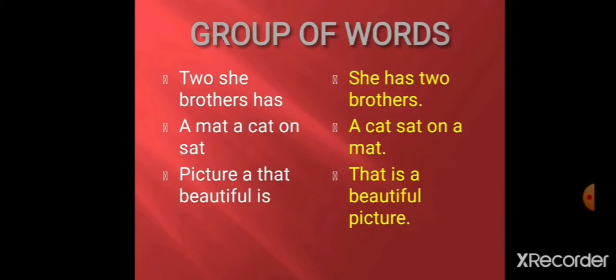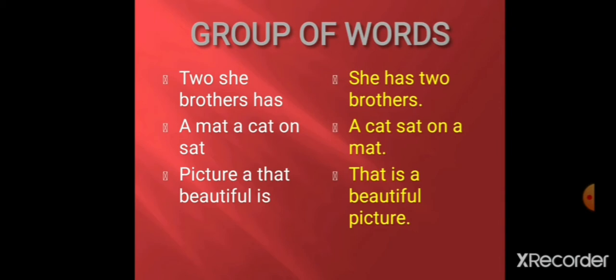See here, students, a group of words is given. See the first column first of all. Two she brothers has. A mat, a cat on set. Picture that beautiful is. See, students, these words form groups, but they cannot be called sentences because they are not arranged in a definite order and they do not make any sense. Yes, na? So we cannot say that these are sentences.